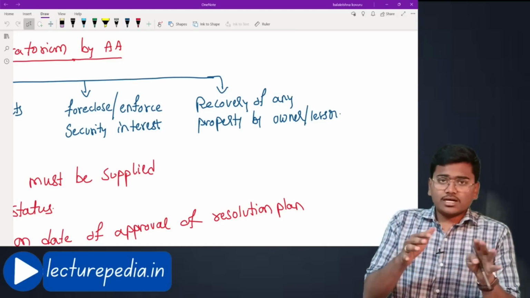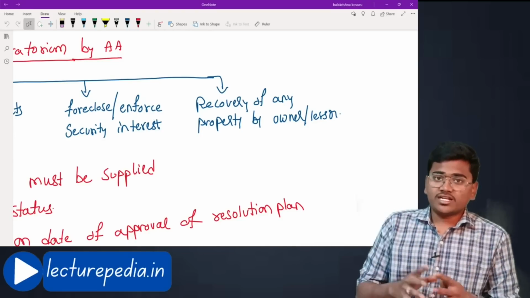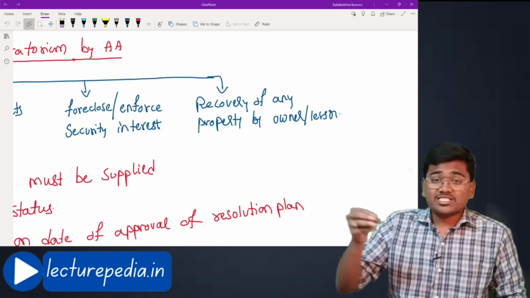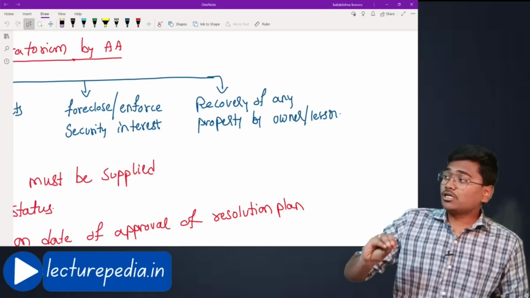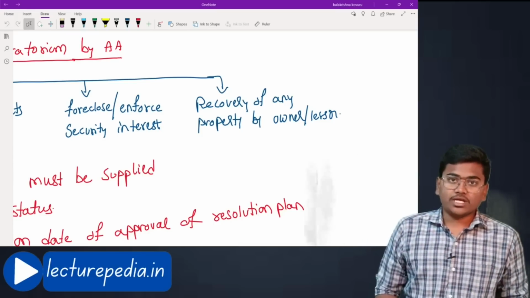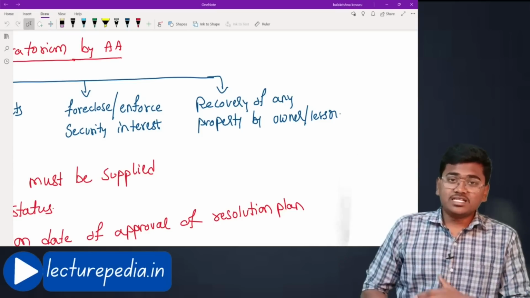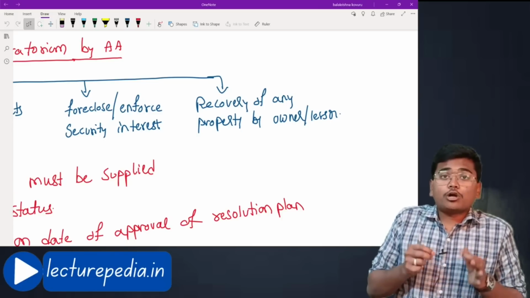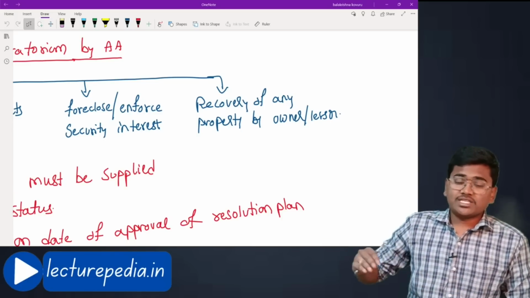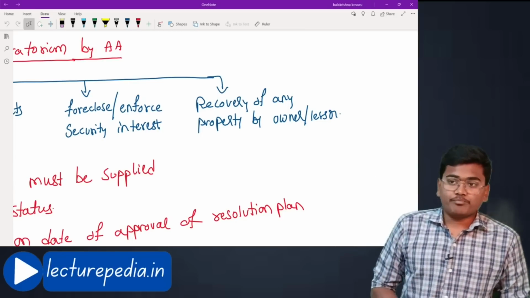Now, the corporate debtor has taken its, let's say, the office on rental basis. Now, the owner or lessor of such property cannot ask the corporate debtor to give back the property. Okay, it should continue the rent or it should continue the lease agreement, provided corporate debtor must give the rental amount on a monthly basis. Okay, he should not have defaulted in payment of rental amounts. Hope that is clear.